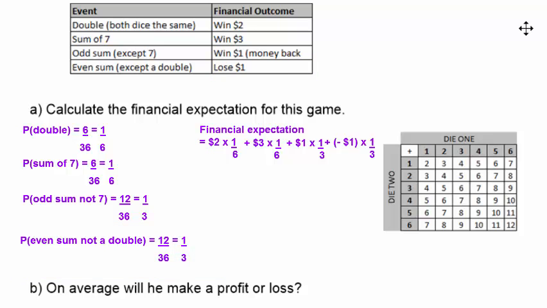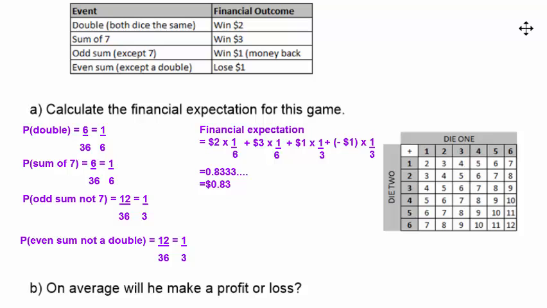Putting that into our calculator, we obtain the answer of 0.83 recurring. Rounded off gives us the answer of $0.83 or 83 cents.